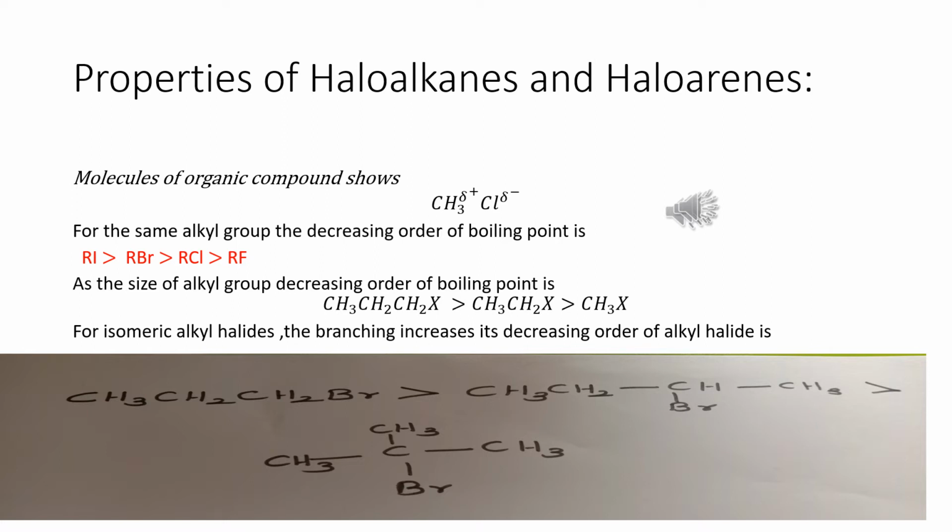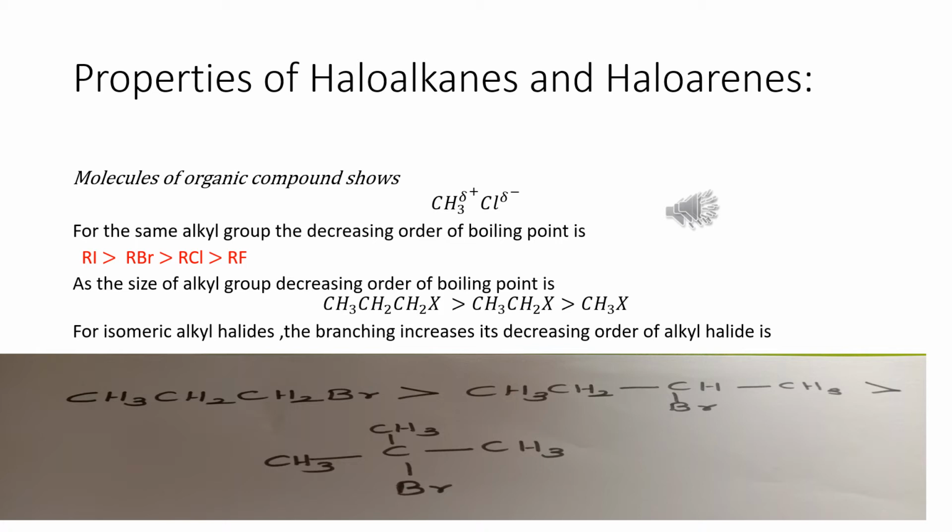That is, it is big in size and also has more electrons. For the same alkyl group, the decreasing order of boiling point is RI greater than RBr, greater than RCl and RF, because with the increase in size, the mass of the halogen atom is high and the magnitude of van der Waals force of attraction is also high.